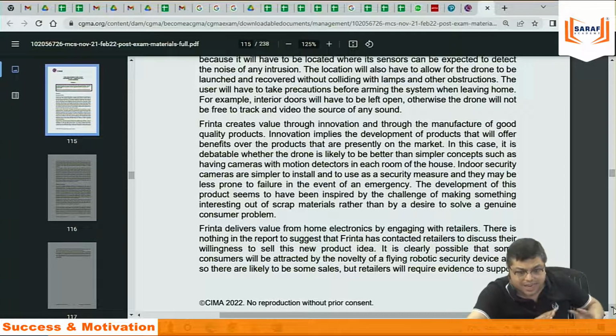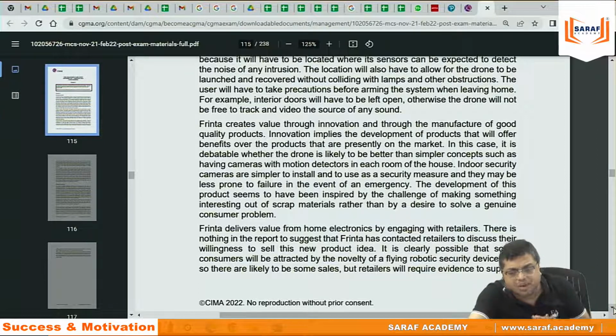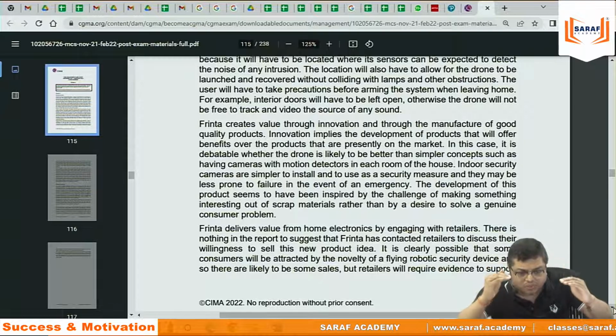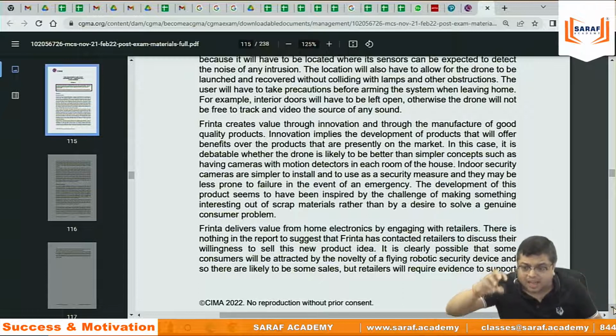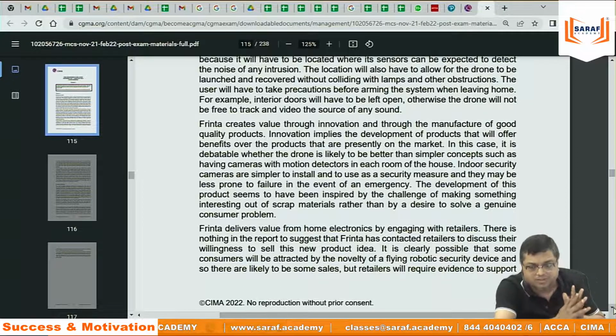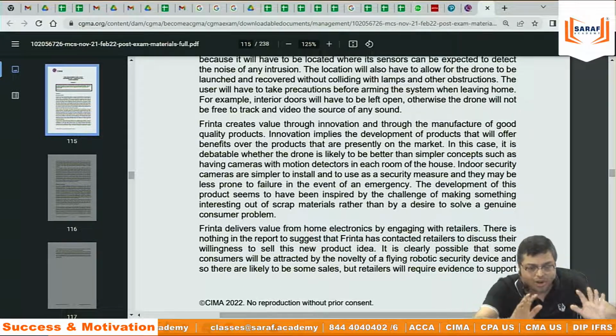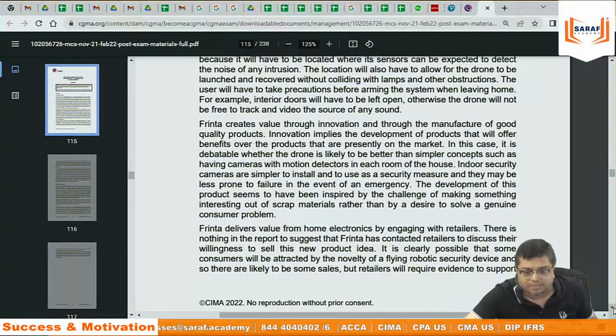So I mean to say that it is not a question. Somebody will say, sir, I don't know Hindi. Sir, I don't know English. Sorry, yaar. It's not a question. The exam is not in English, Hindi or Bengali. First of all, anybody who thinks that I don't know Hindi, I don't know English, I don't know Bengali, come out from there. If I say I don't know English, then I cannot teach a single student.